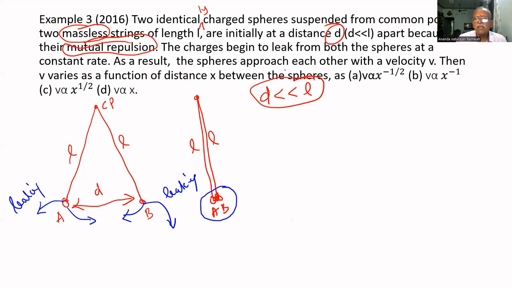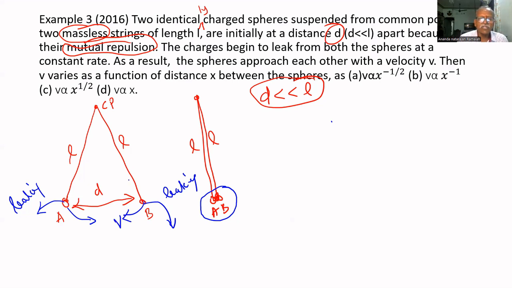The charges begin to leak from both the spheres at a constant rate. As a result, the spheres approach each other with a velocity v. So what will happen? They will come together because the charge is leaking. A will move towards B, and B will move towards A with a velocity v, because charge is reducing.